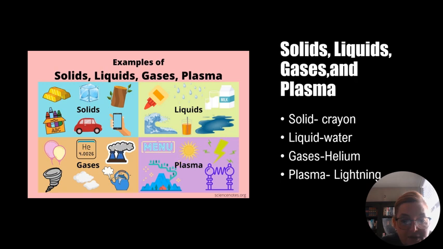This is a picture of an example of the four states of matter: solid, liquids, gases, and plasma. As you can see, a solid can be a crayon. Liquid would be water, gas would be helium, and plasma, lightning. Okay.